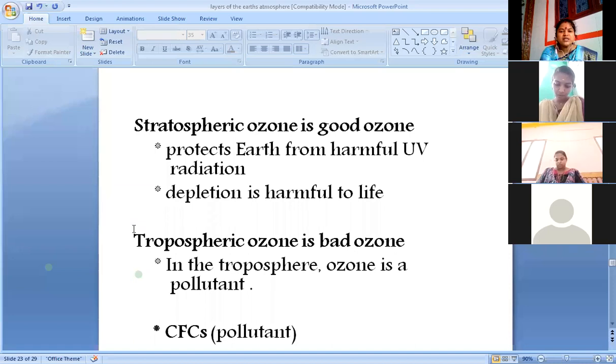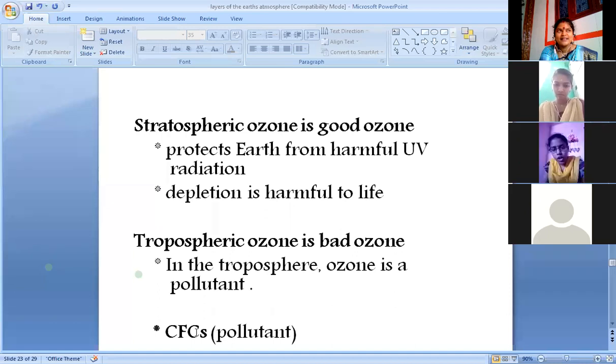Then tropospheric ozone is bad ozone. In the troposphere, this ozone is a pollutant. Of course, a pollutant is nothing but a particle which pollutes the surroundings. Air pollution, noise pollution, soil pollution, you have heard like that. So a pollutant is a substance which pollutes. Here the pollutant is CFC. Can anyone answer what is CFC? Chlorofluorocarbon. Very good. This is a pollutant present in the ozone layer.